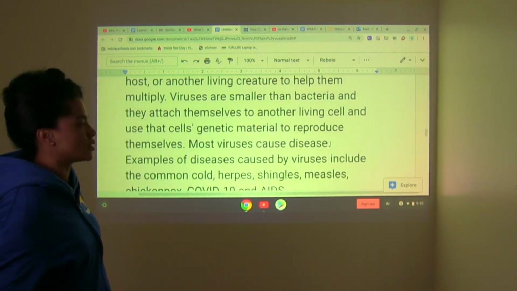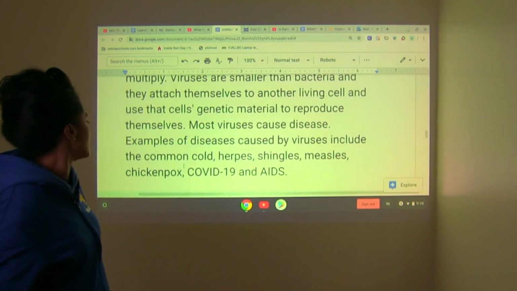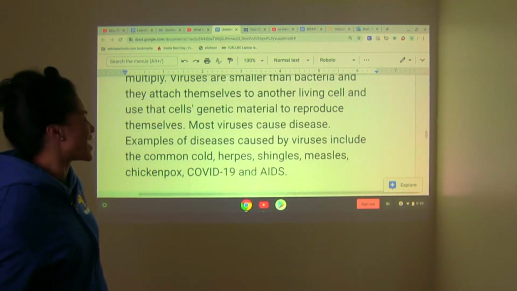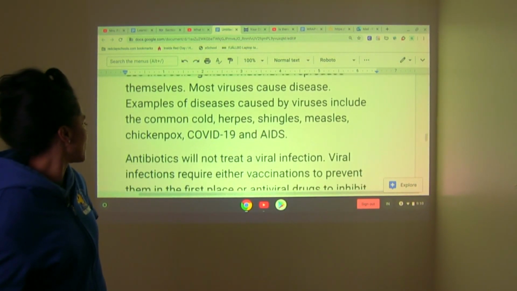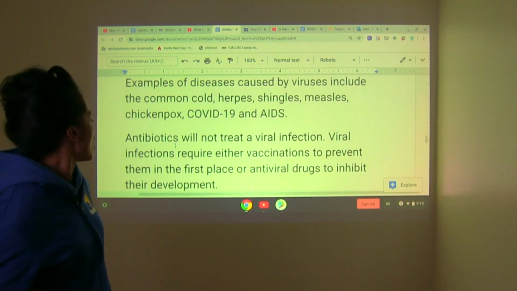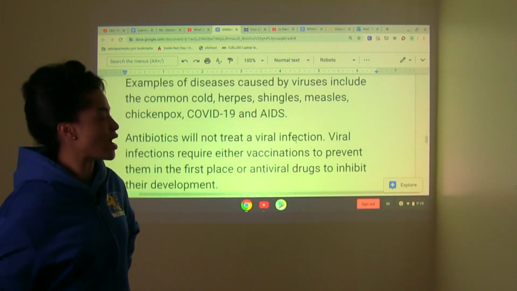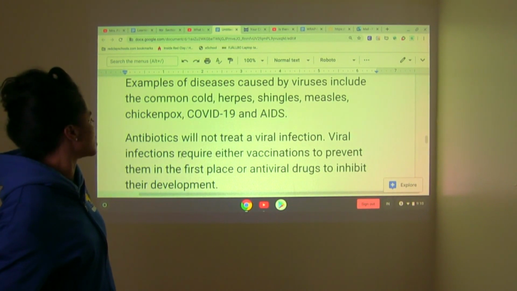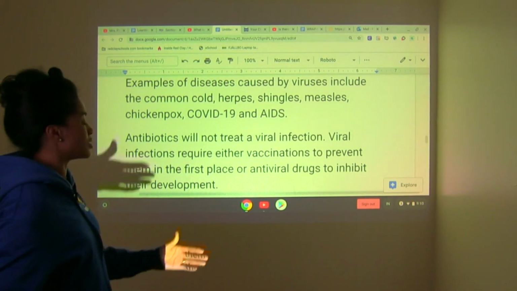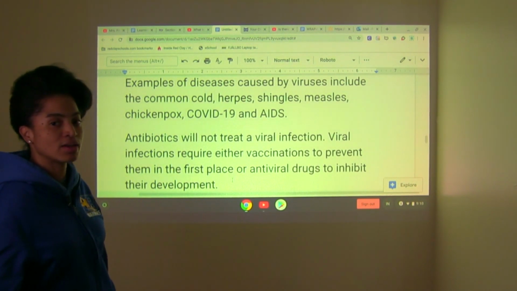Most viruses cause disease. Examples of diseases caused by viruses include the common cold, herpes, shingles, measles, chickenpox, COVID-19, and AIDS. All right. Now here, check this out. Antibiotics, means against life, will not treat a viral infection. It's an infection caused by a virus. Viral infections require either vaccinations to prevent them in the first place or antiviral drugs to inhibit their development.